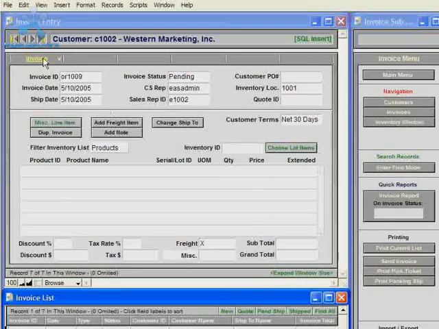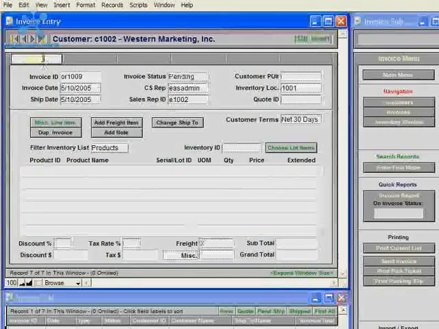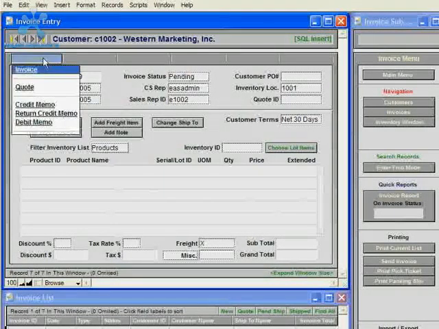The first data entry that should be done to an invoice is to choose the invoice type. All new records in the Sales module default to the type of a standard invoice. You could also hold quotes, credit memos, return credit memos, and debit memos.